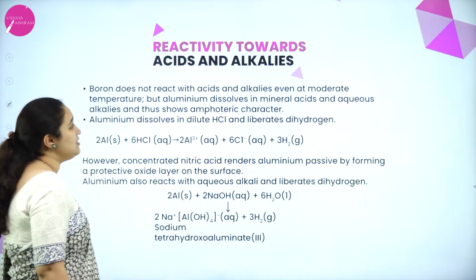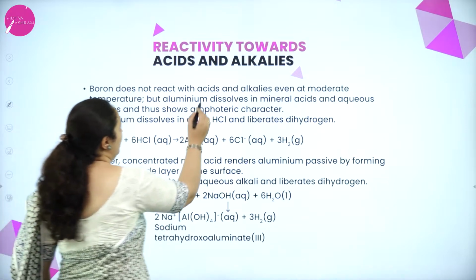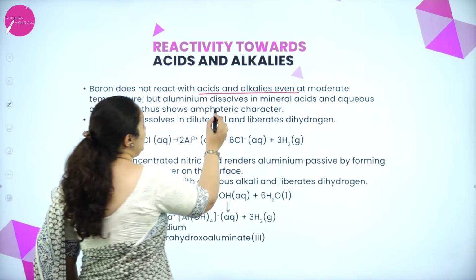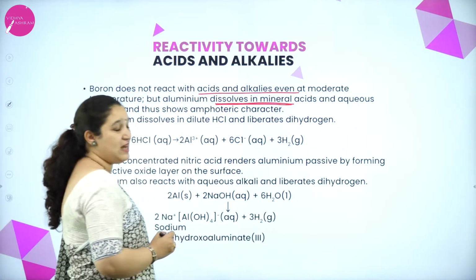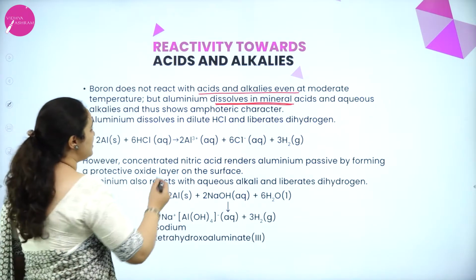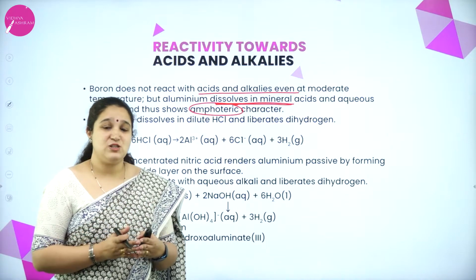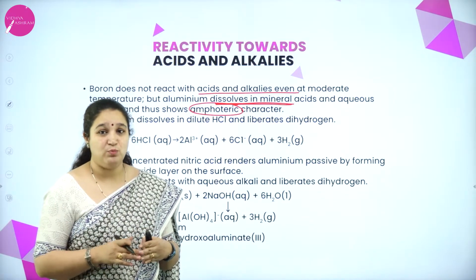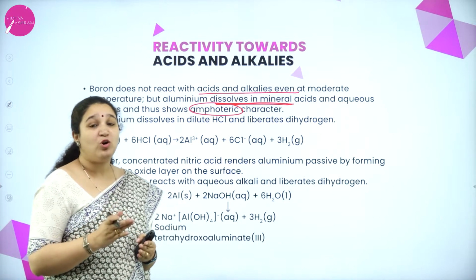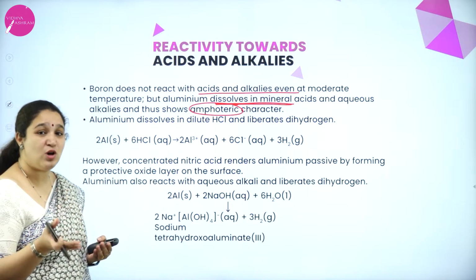Next is reactivity towards acids and alkalis. Boron does not react with acids and alkalis even at moderate temperature. But aluminium dissolves in mineral acids and aqueous alkalis and thus shows amphoteric nature. Now what is this amphoteric nature? That is, the metal reacts with acids as well as alkalis. Both it will react and then we call them amphoteric. Boron is unreactive to both even at moderate temperature, but aluminium completely dissolves in mineral acid.